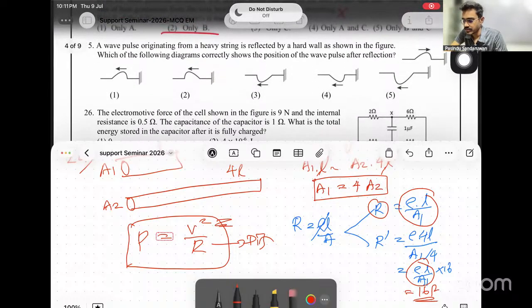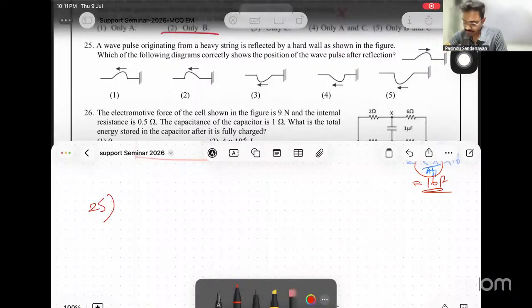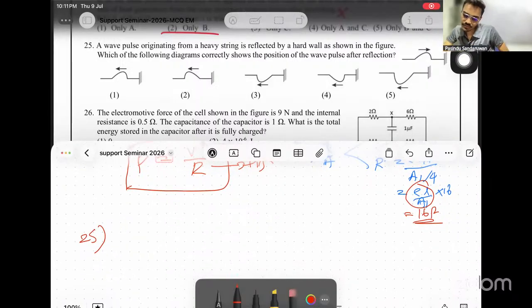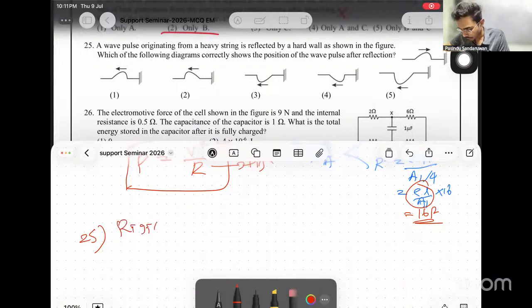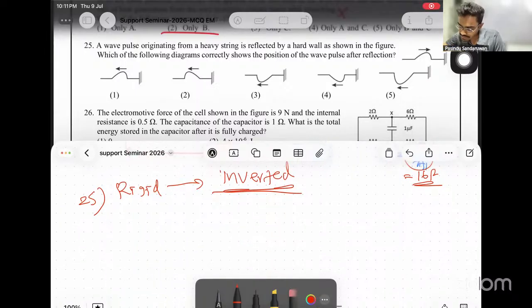Question 25 is an easier one. A wave pulse originating from a heavy string is reflected by a hard wall as shown in the figure. Which of the following diagrams correctly shows the position of the wave pulse after reflection? There is a rigid reflection. In rigid reflection, the pulse is inverted. If the original pulse is like this,